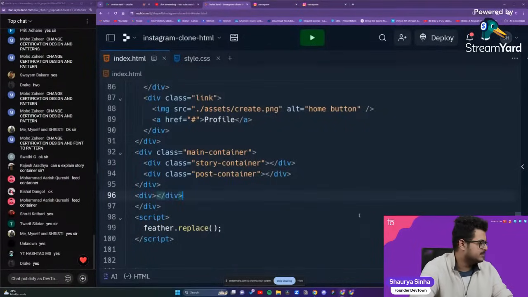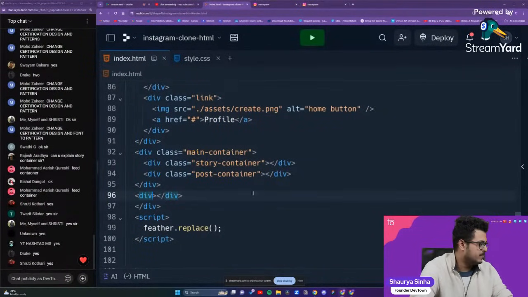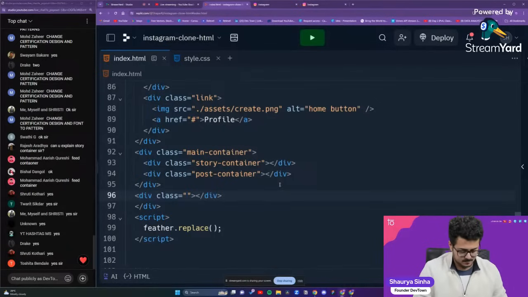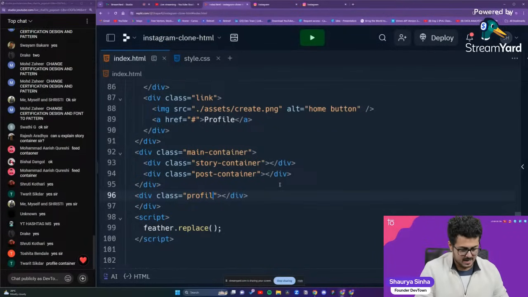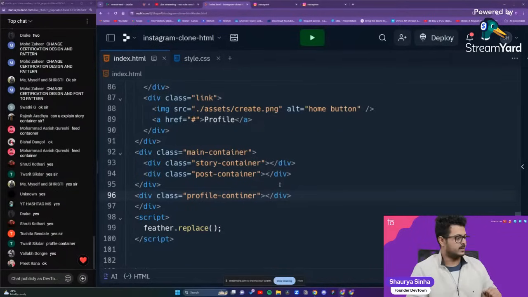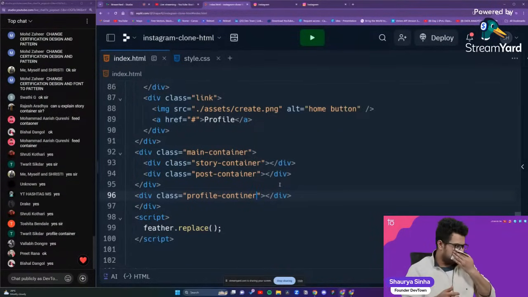Yeah, let's name it profile container. I think that would be appropriate enough for it. Profile container. Okay, yeah, now it looks a little bit decent enough. Am I right, guys?